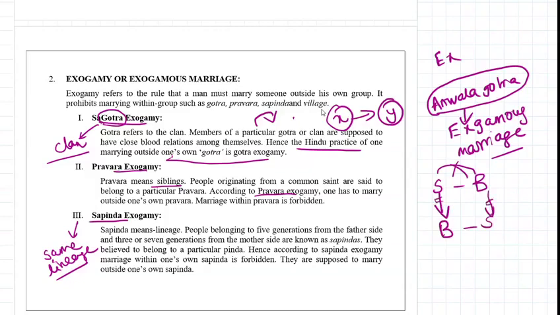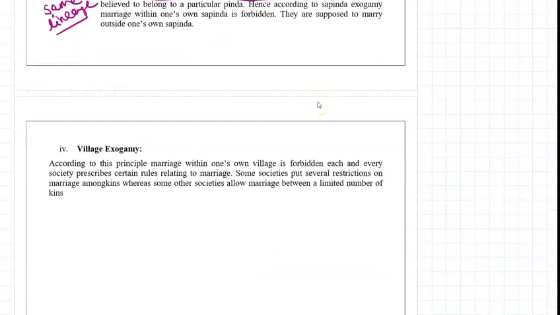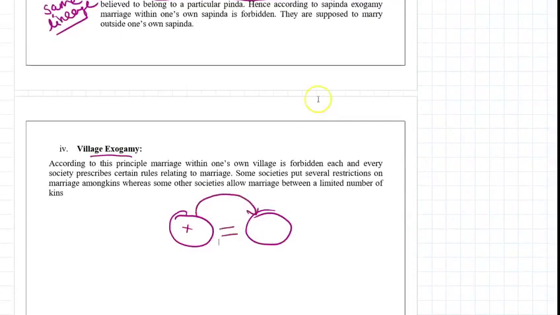Sapinda exogamy: people belonging to five generations from the father's side and three or seven generations from the mother's side are known as sapindas. They are not allowed to marry each other. This is called sapinda exogamy. It is forbidden. Next, village exogamy, as we already know, some people in India feel they come from the same family, same village, and cannot marry each other, so they have to go to other villages to marry. This is called village exogamy.